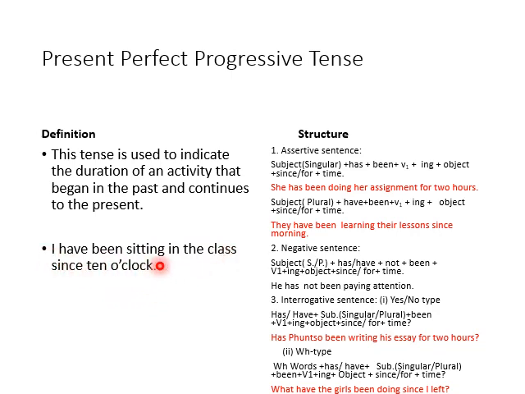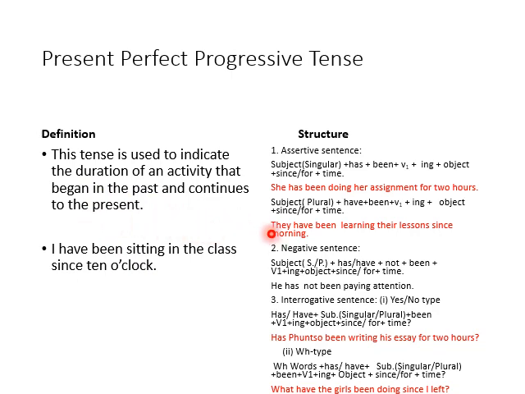The act of sitting in the class began in the past at 10 and still continues in the present time. So if we have to express such a statement, action or event, then use present perfect progressive tense. Something began in the past, but continues to the present time.